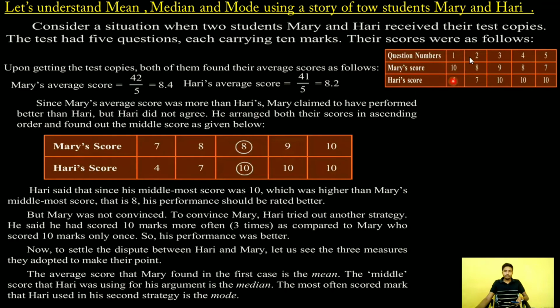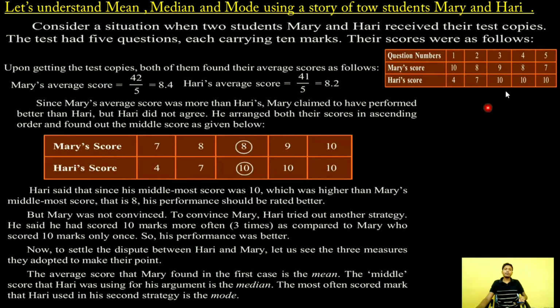Now, what is median? Median means middle value. Here in case of Mary, 9 is the middle value. In case of Harry, 10 is the middle value. So 9 and 10 are the medians.